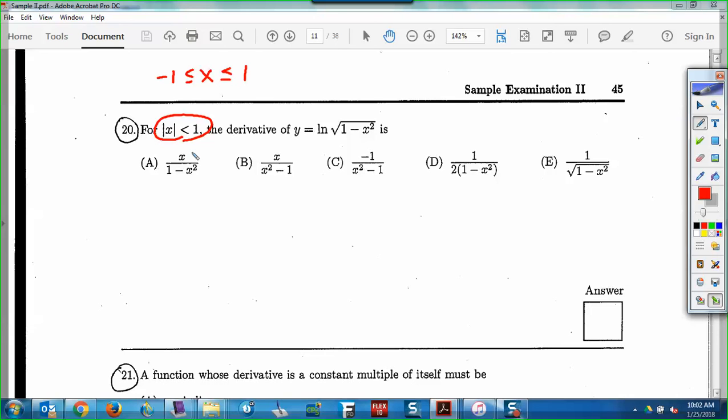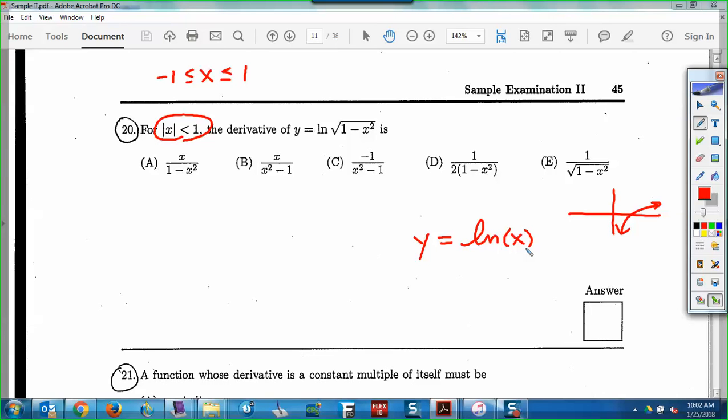Now, why is that important? Well, because we're now going to do the derivative, and sometimes that restriction goes away. Let me give you an example. Let's just say we had y equals ln x as a function. Now, here's the graph of y equals ln x. What's the domain? x can't be what here? In natural log, x can't be 0 or negative, right? It can't be less than or equal to 0. In natural log, x has to be positive.